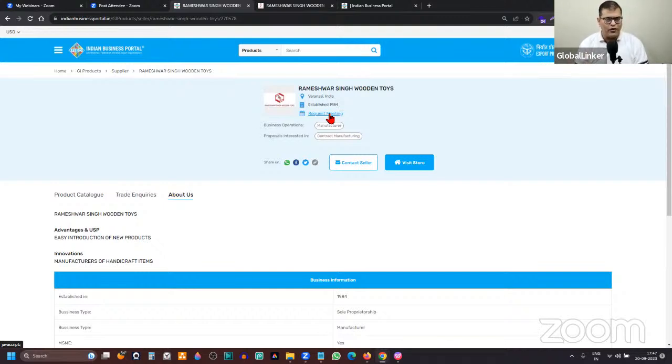Once they have found you, they can send a trade inquiry, as you can see there's an option called trade inquiry. Or they can request a meeting, or they can click on contact seller and send you a contact request, saying they are interested to connect with you, and then you can take the discussion forward. Or they can visit your online store and connect with you over the phone or email, which is displayed on your digital catalog, your online store. So these are the different options available for international buyers to connect with you.